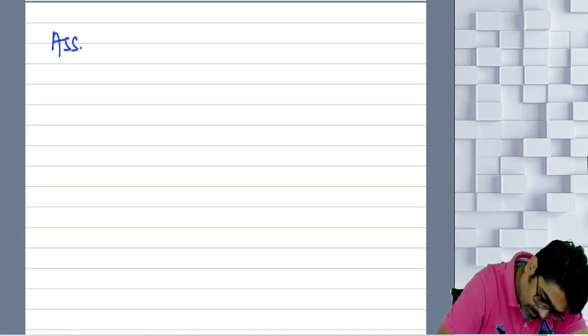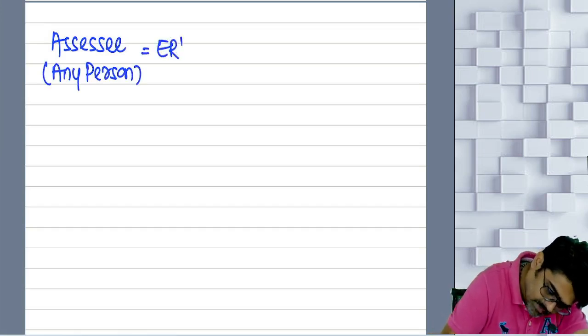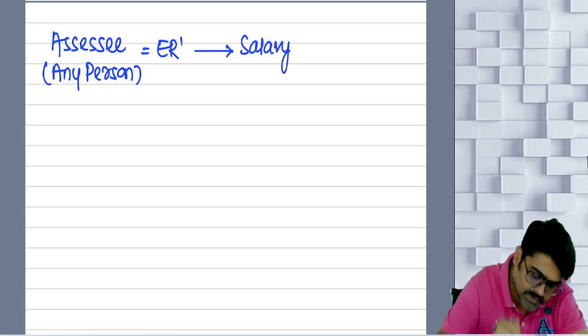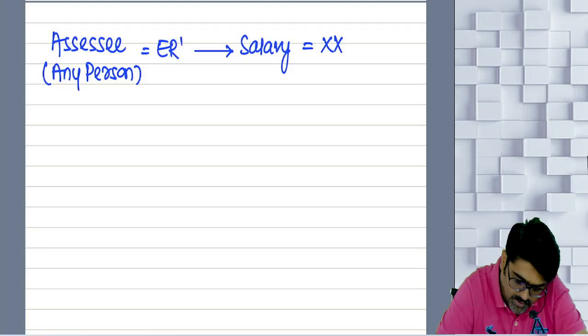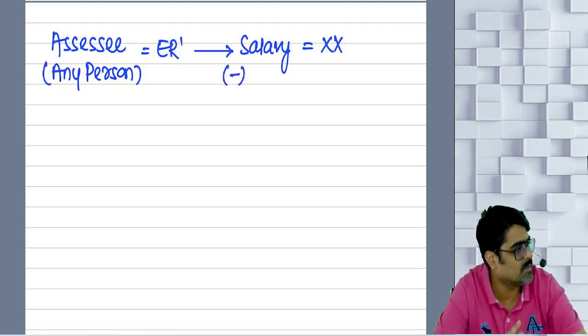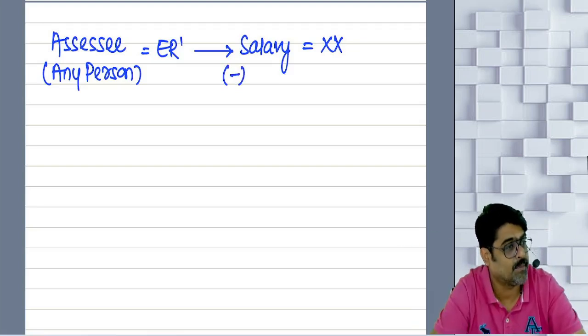Assessee is there. Can be any person, but this assessee is an employer. Now this employer gives salary, X amount, to the employee. But from this salary, he deducts some contributions. The employee's contribution will be deducted and the net salary will be given to the employee. Do you remember that?